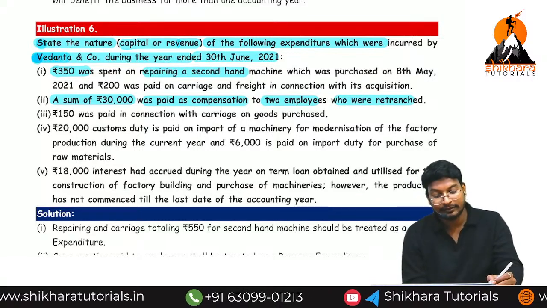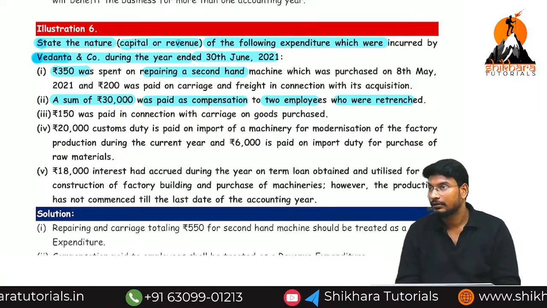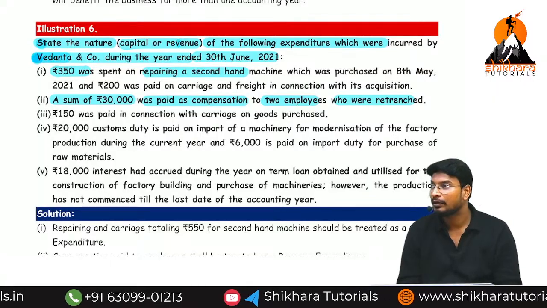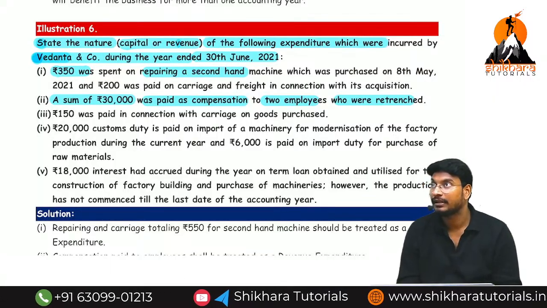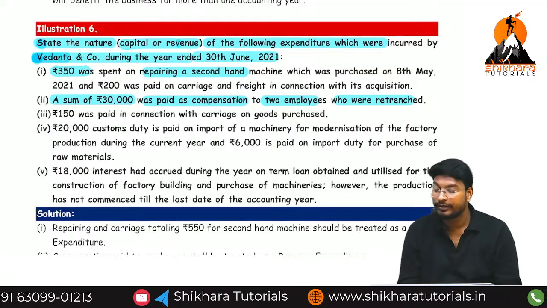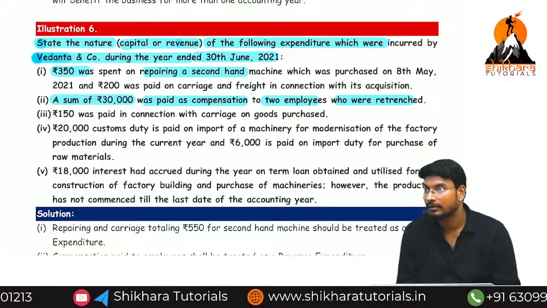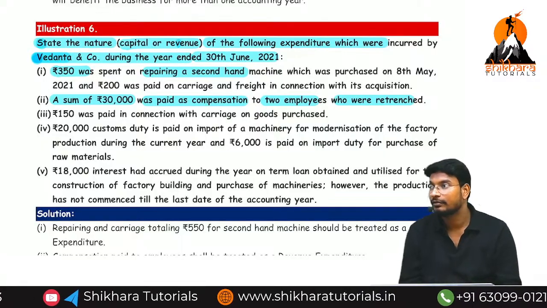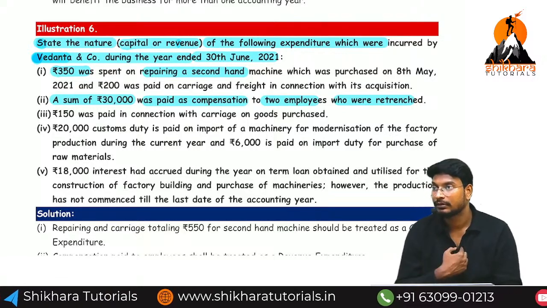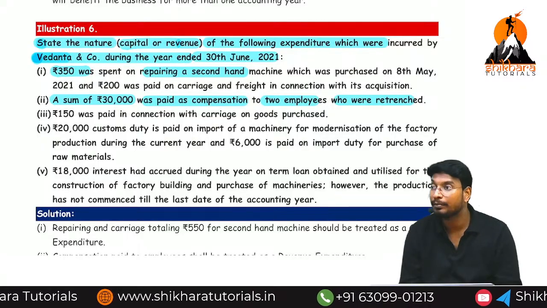Next one. A sum of rupees 30,000 was paid as compensation to the two employees who were retrenched. What is the meaning of retrenchment? Like retirement, this is called retrenchment. Before completion of work time, we ask them to resign, even though they have time to work. Before the age itself, we give the termination. This is our loss and we need to bear it, so we pay compensation.